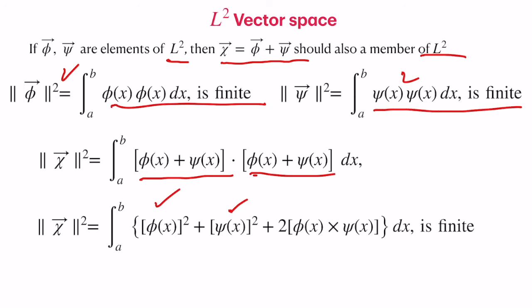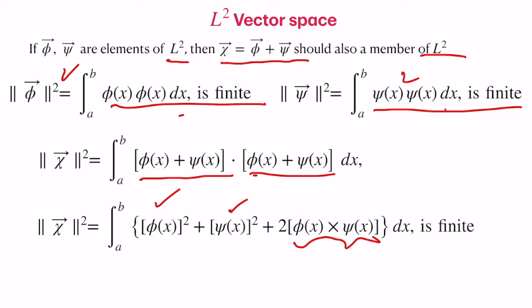The third is another term which is a product of two functions integrated from a to b dx. So this should be finite as well because of the properties of these two. This has a very fancy name in vector spaces.